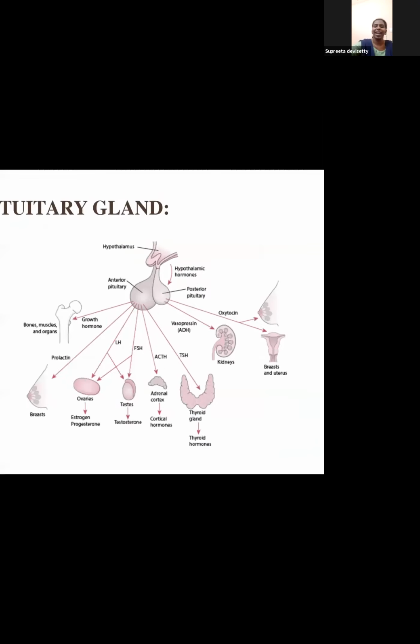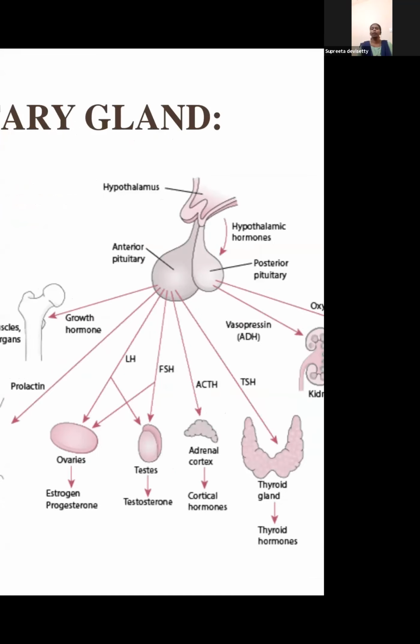I said the lobe which is bigger we call anterior, and the lobe which is smaller we call posterior. Now remember, between the anterior and posterior lobes, the anterior lobe is big and the posterior lobe is small. And you can see on top, the topmost notch, where the image has put the hypothalamus. Hypothalamus controls anterior and posterior pituitary. In turn, anterior and posterior pituitary control all the rest of the organs.